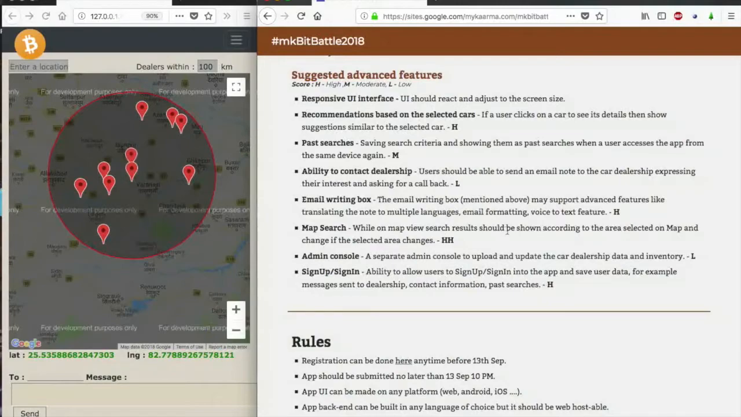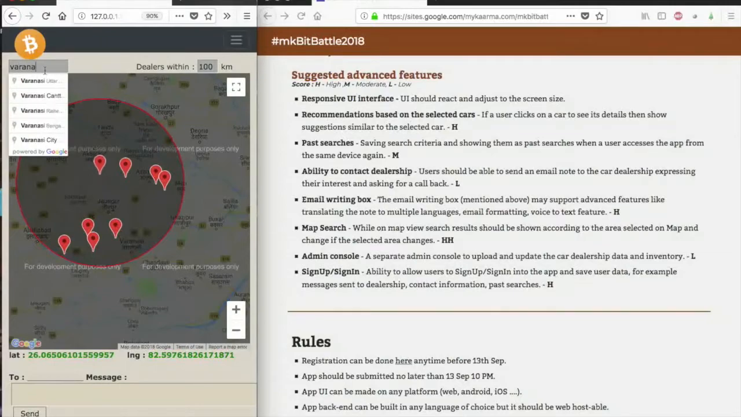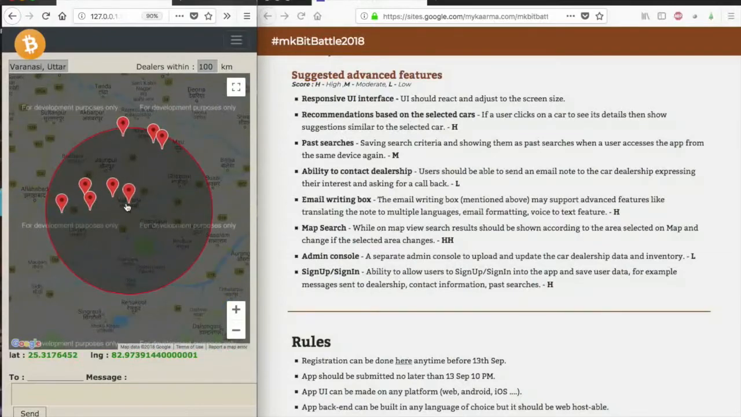View results should be shown according to the area selected on the map, and change if the selected area changes. As you can see, if I drag and drop, if I change the location area, it also changes. And the location also changes. So if I enter Varanasi, and here's the location. Yes, we got to Varanasi. So this function is fully implemented.